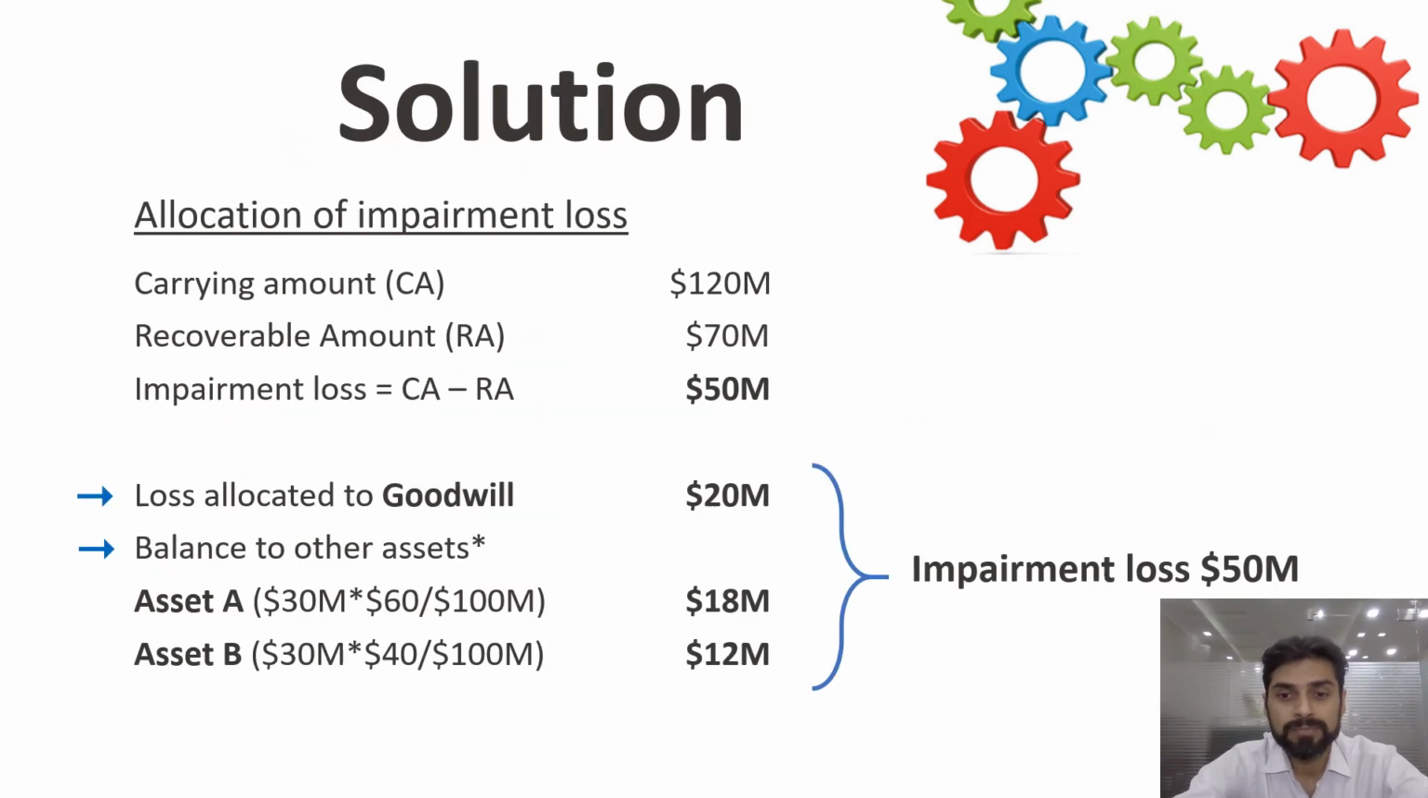Let us understand. Carrying amount we know is 120 million, recoverable amount 70 million. We arrive at an impairment loss of 50 million here. First of all, this 50 should be allocated to goodwill: 20 million, so we eliminate the goodwill. The balance, on the basis of the carrying amounts of 60 and 40: the balance 30 million will be divided in 6:4 ratio, 18 and 12. This is how we allocate the impairment loss to each of the assets in the CGU.